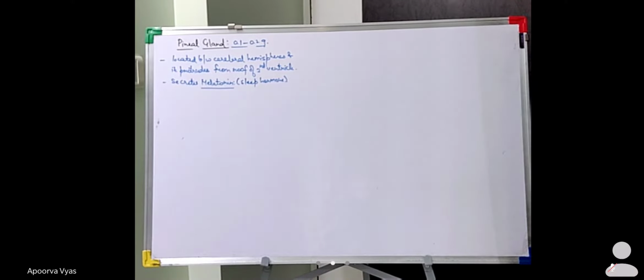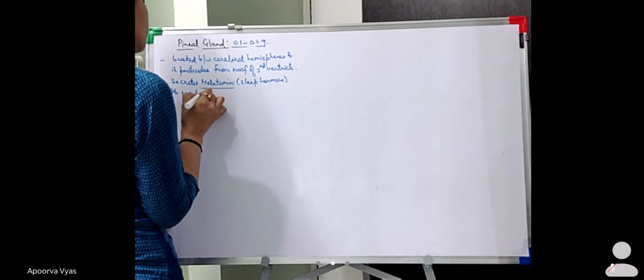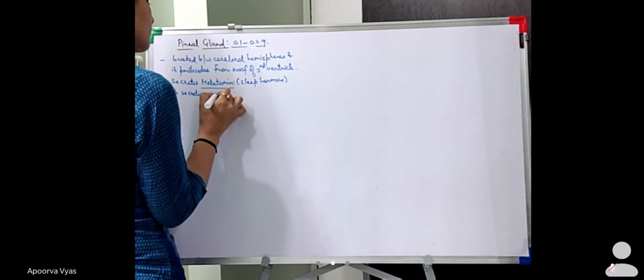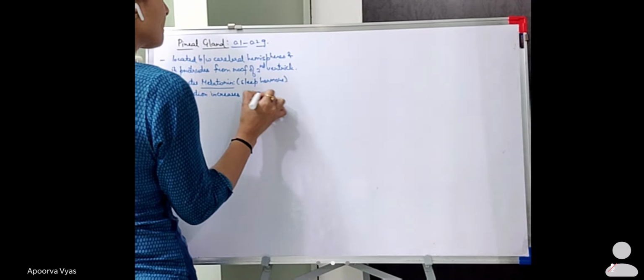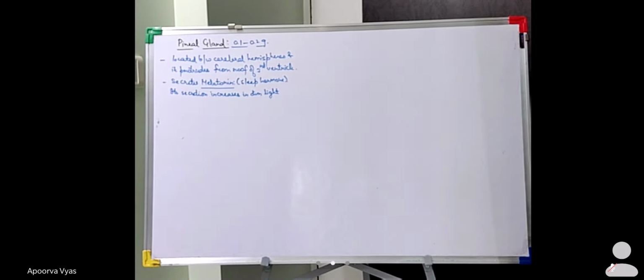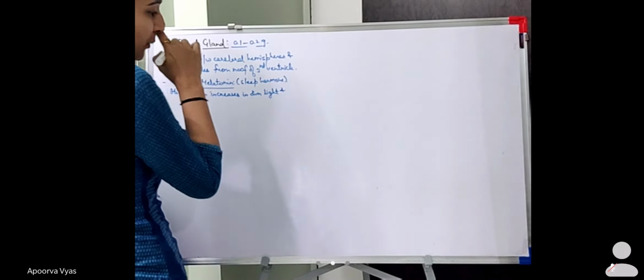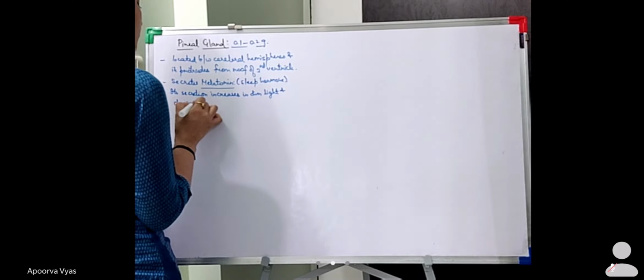Its secretion increases in dim light and decreases in the bright light, because of which we tend to fall asleep.